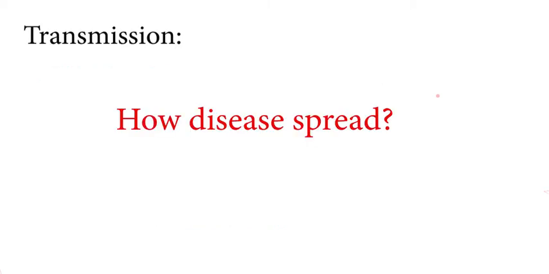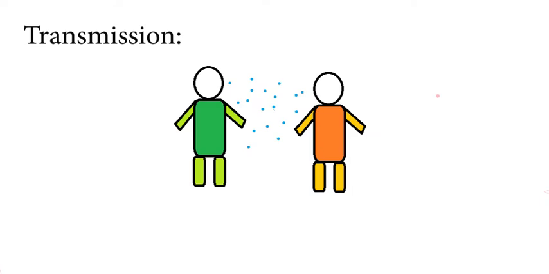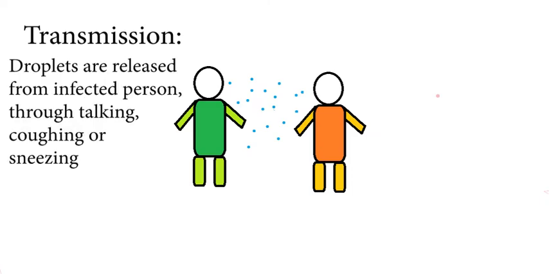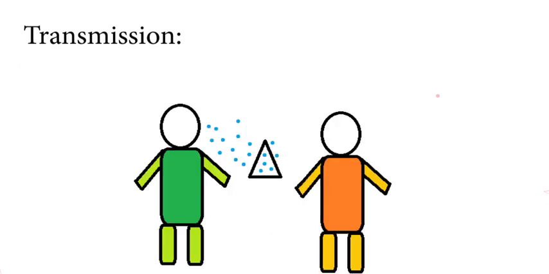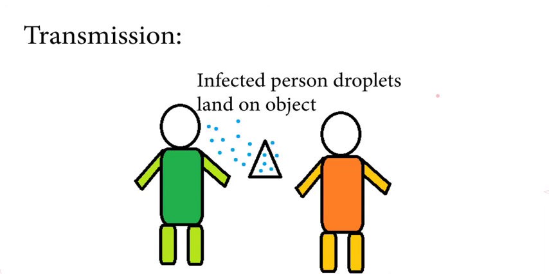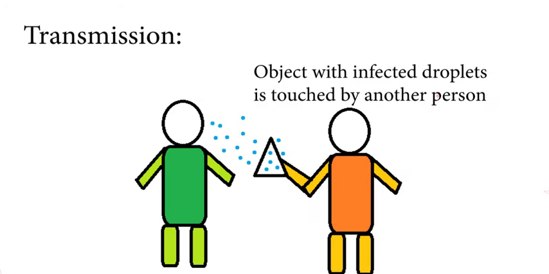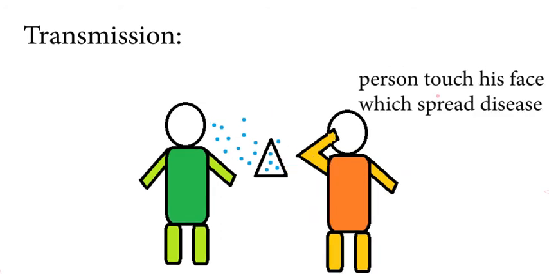Now we will see how the disease spreads. Disease can spread from one person to the other through droplets. These droplets are released from the infected person through talking, coughing, or sneezing. It can also spread when an infected person's droplets land on any object and then this object is touched by any other person. And then this person touches his face, eyes, or nose or eats anything.